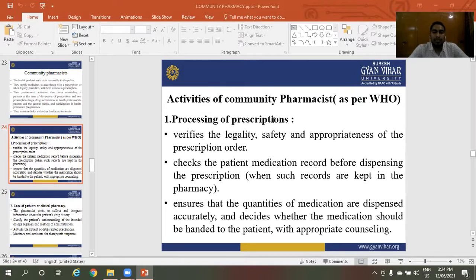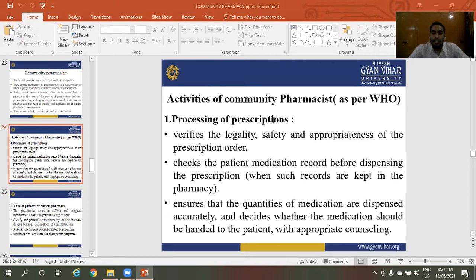Such records are kept in the pharmacy, like anti-TB drugs and narcotic drugs records. Next, ensure that the quantities of medicines are dispensed accurately, and decide whether the medications should be handed to the patients with appropriate counseling.